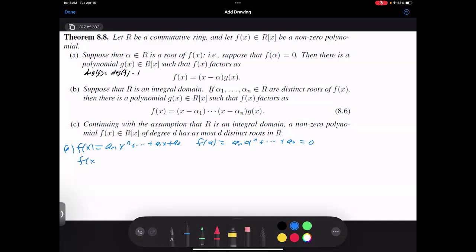So f of x is f of x minus f of alpha, and that's going to be a_n (x to the n minus alpha to the n) plus dot dot dot plus a_1 (x minus alpha). I'm sorry, not equals 0. So f of x minus f of alpha is the following. Can you give me a polynomial factor of x to the n minus alpha to the n?